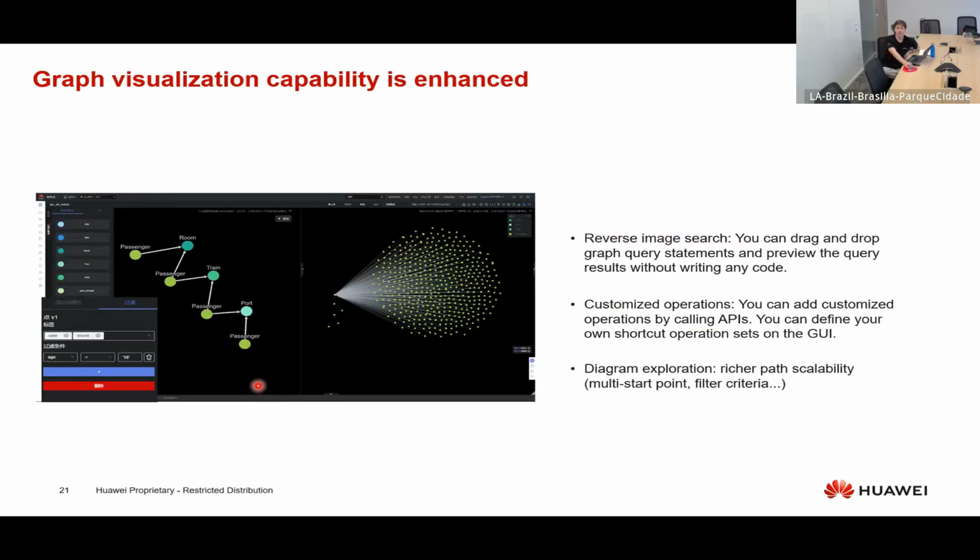The graph visualization is enhanced, so we have a graphic interface that we can play with. We can drag the vertices, we can search for the edges and the relationships, informations. I mean, we have a lot of things. I think this is better to show in the demo.